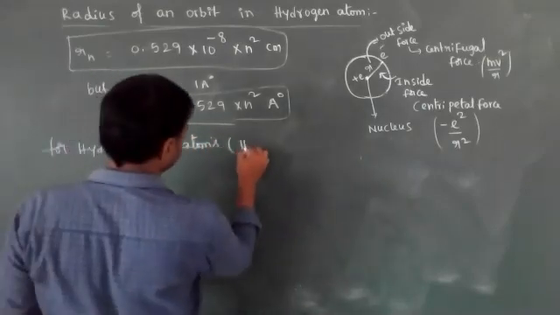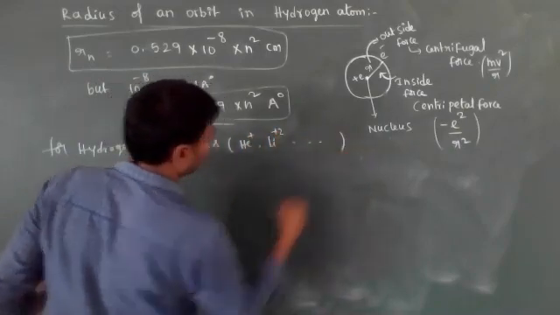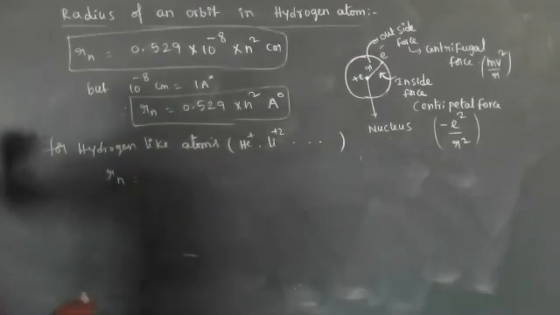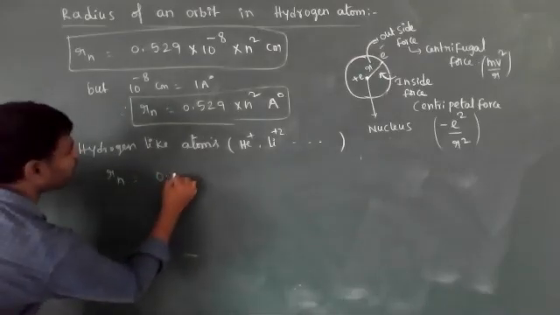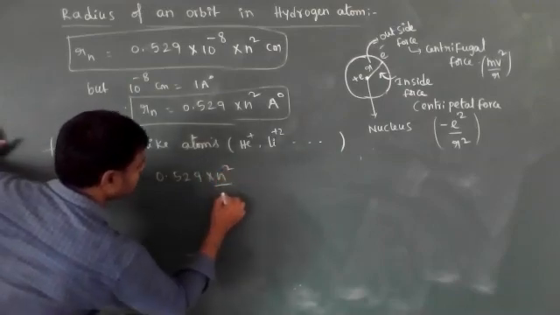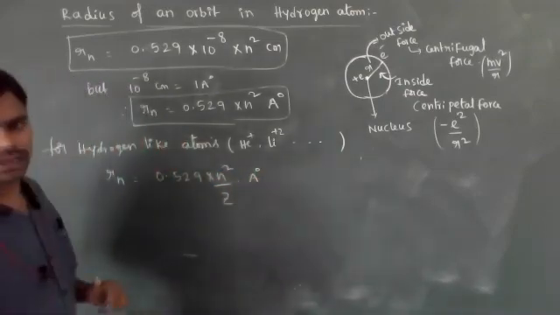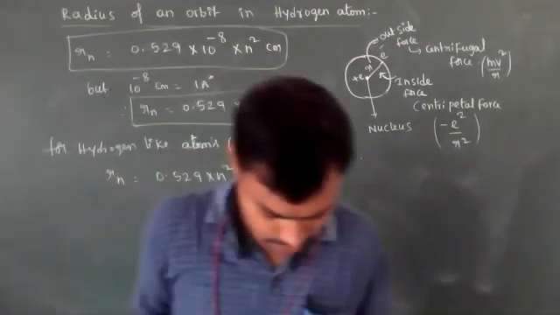Hydrogen like atoms means He plus, Li plus 2, like one electron containing species are called hydrogen like atoms. rn equal to 0.529 into n square by z angstroms.